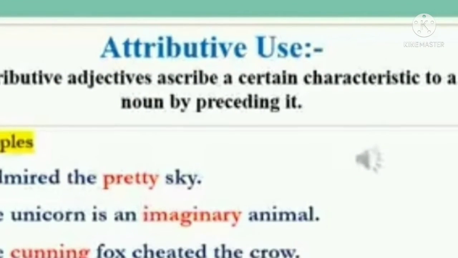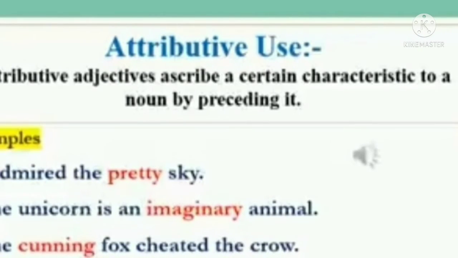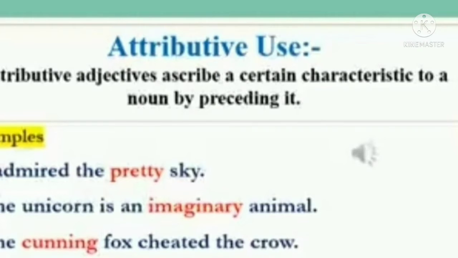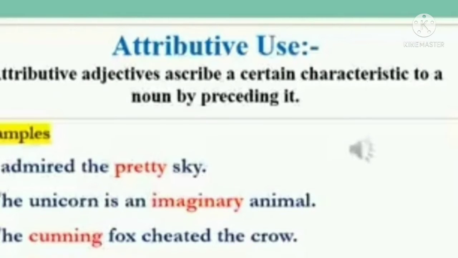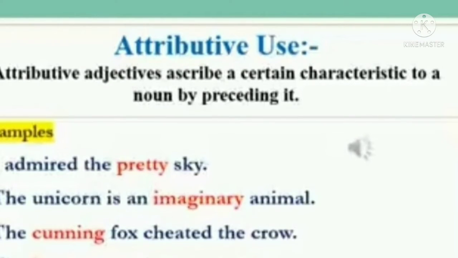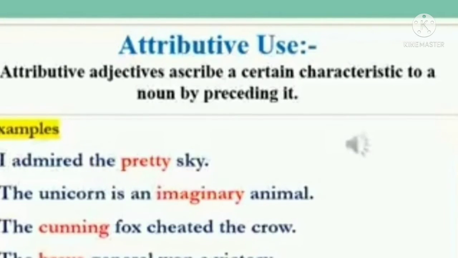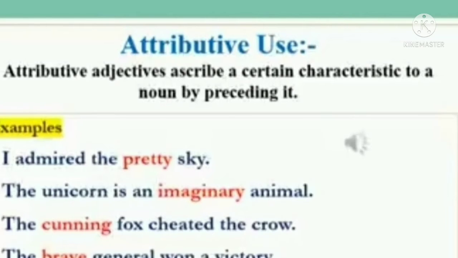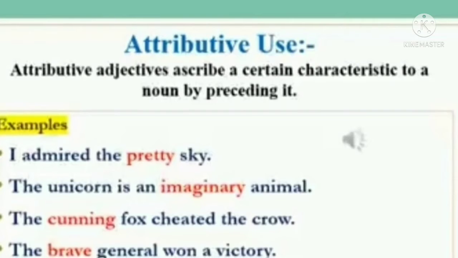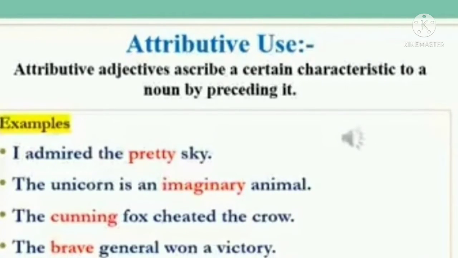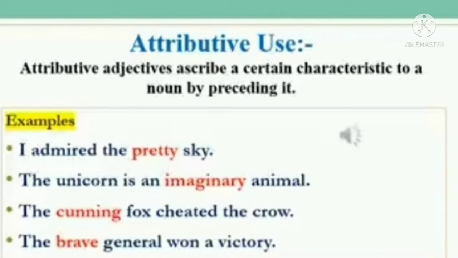Now we will see some examples of the attributive use. I admire the pretty sky. In this sentence sky is a noun, and before it comes the adjective pretty. Second: the unicorn is an imaginary animal. See the position of the adjective imaginary; it comes before the noun animal.